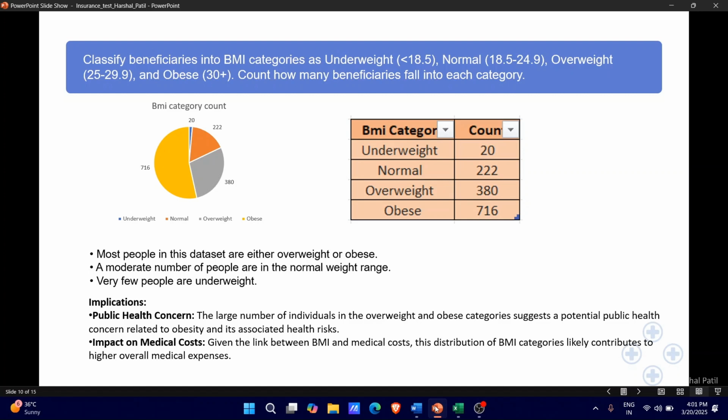Public health concern: the large number of individuals in the overweight and obese categories suggests a potential public health concern related to obesity and its associated health risks. Impact on medical cost: given the link between BMI and medical costs, this distribution of BMI categories likely contributes to higher overall medical expenses.